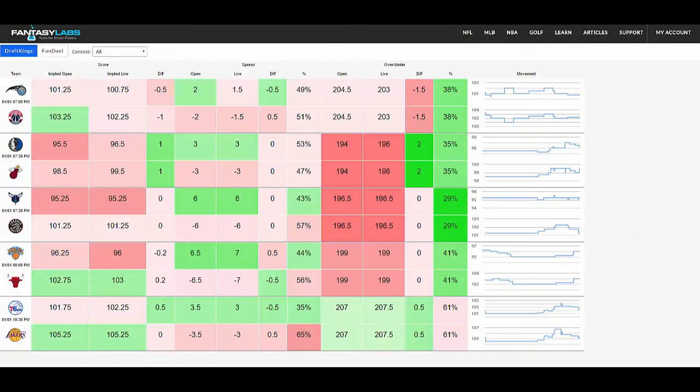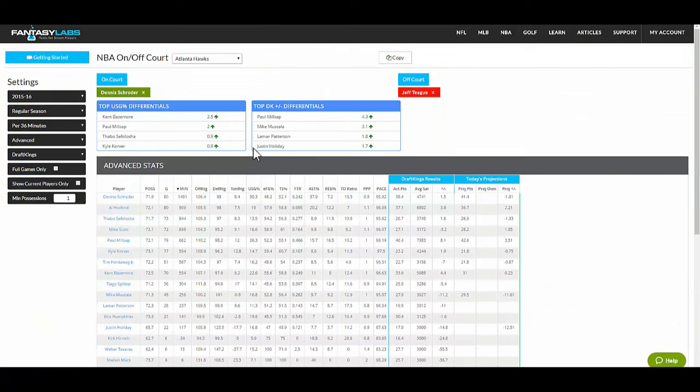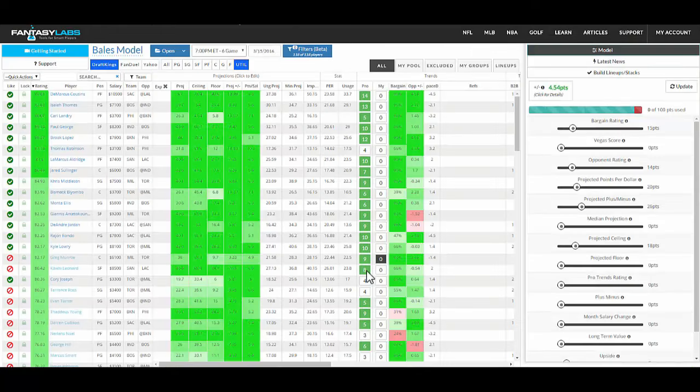Again, a lot of new stuff, the Vegas page, the matchups page, which I like, the on-off tool, which I love and think is going to be one of the coolest things in DFS, the best news, the best data, a whole bunch of new data, ownership projections, which will be incorporated into models, and of course the ability to model and backtest everything.